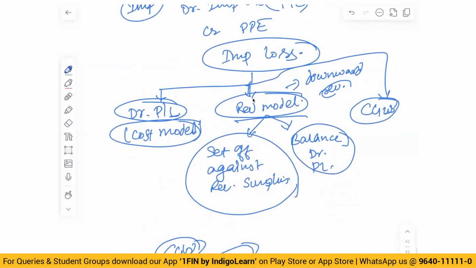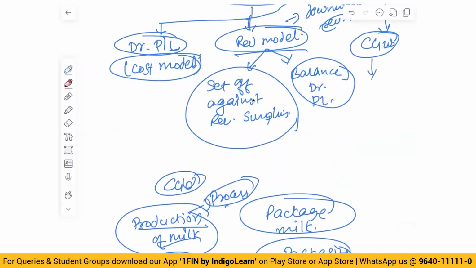So when there is an impairment loss for a CGU, what you have to remember is that first you will write off the impairment loss against goodwill, and the balance in proportion of carrying amount. What do you mean by that? Say for example, we have two assets and goodwill. Carrying amounts are 100, 50, 50. This is 200.